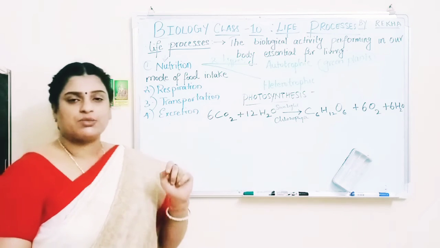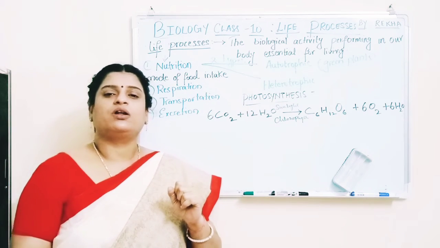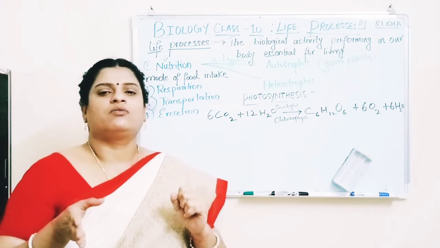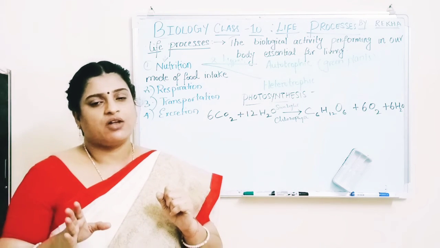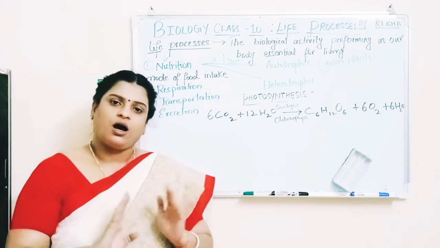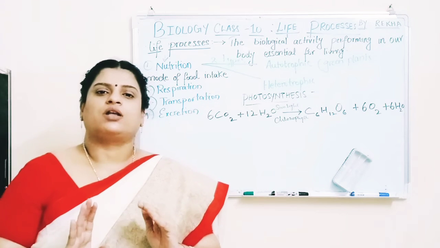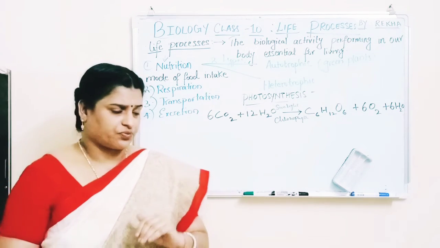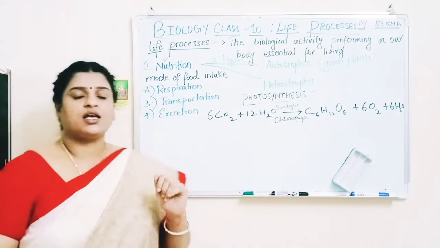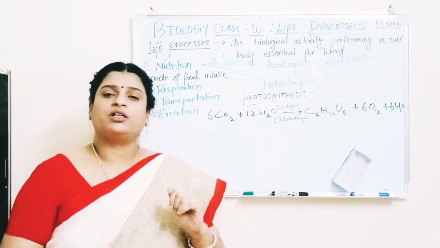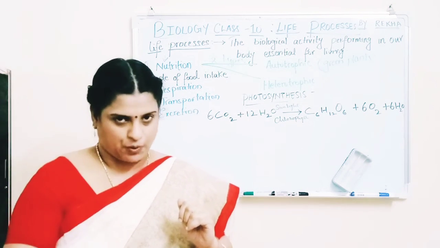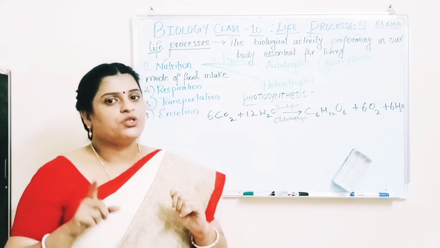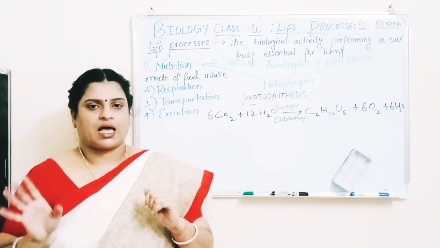The third one is transportation. Transportation transports the food particles and the oxygen from one place of the body to another, and also transports the waste from the body tissues to the excretory tissues. The fourth one is excretion. Excretion is the disposal of byproducts which are produced during the life process activity.